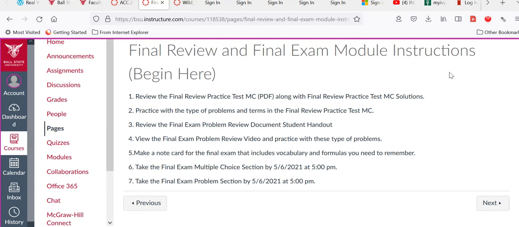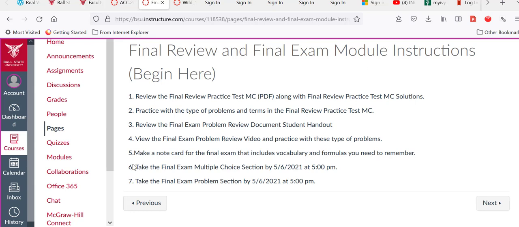But basically, there are a couple of documents. One is a practice test for multiple choice, and the other one is a practice test for problems. So it's a problem review document. There are videos that go along with those, so you can review them as well. And then you'll want to be sure and make a note card for the final exam that will include the vocabulary and formulas you need to remember.